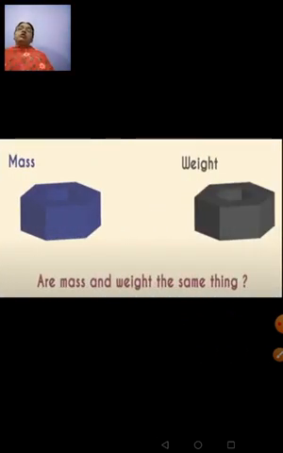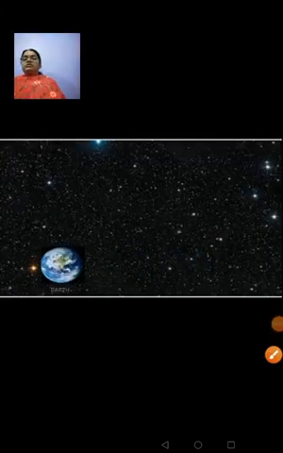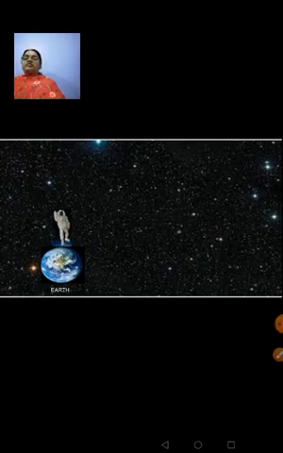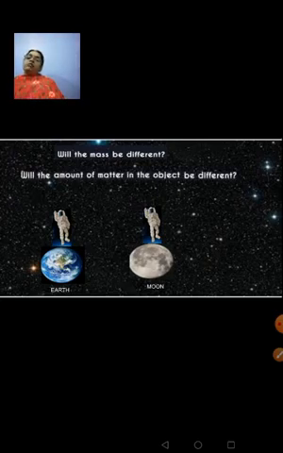Next, we are going to learn about mass and weight. All must be thinking mass and weight are the same quantities. No, they are totally different quantities. How? We will learn that in detail in the following slides. Let's now consider the earth. A person standing on the earth's surface, an astronaut for example. The same person is going to the moon. Okay, I'll ask you a question now. Will the mass of this person be different? Will the amount of matter in the object be different? My answer would be no.